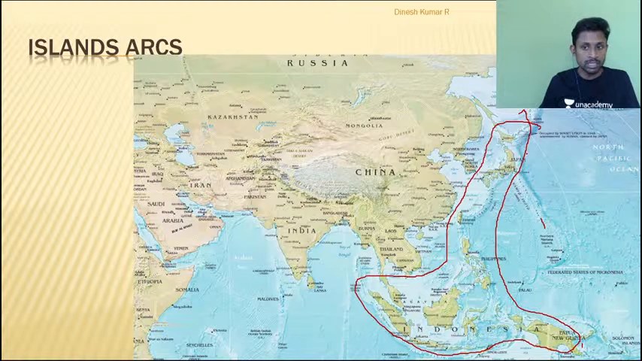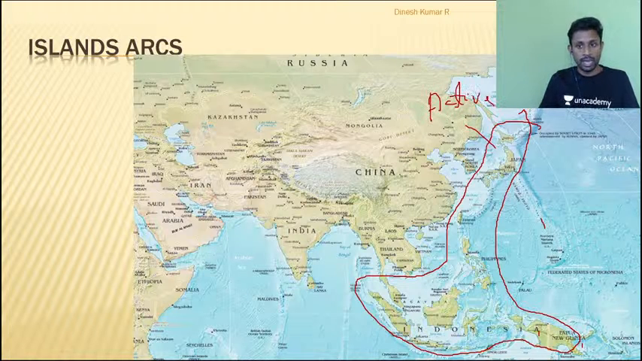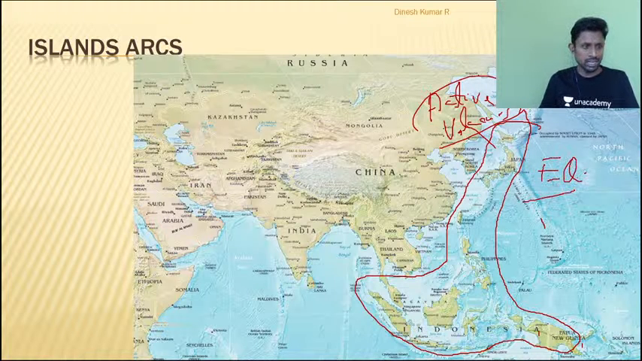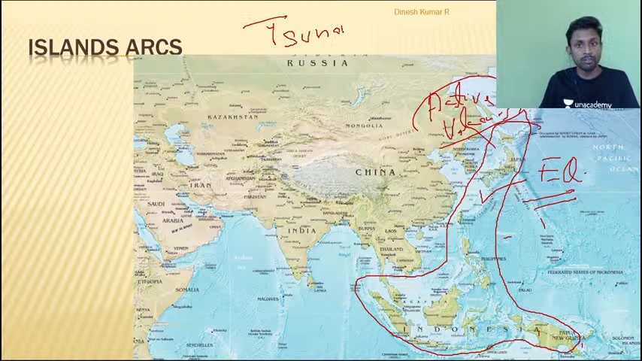Then can I say these areas are very much famous for volcanic eruptions? These are the areas with active volcanoes. Can I say these are the areas with very strong earthquakes? Definitely yes. I hope you guys know that Japan area is very much important for earthquakes. These areas are also very much important for tsunamis. Yes or no?